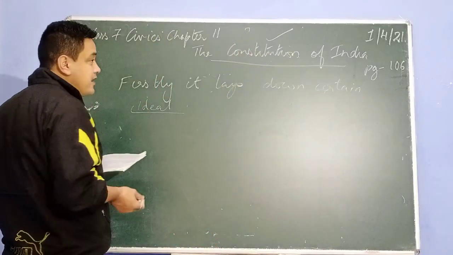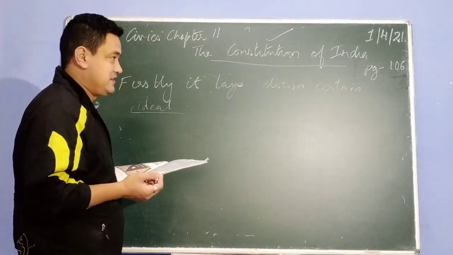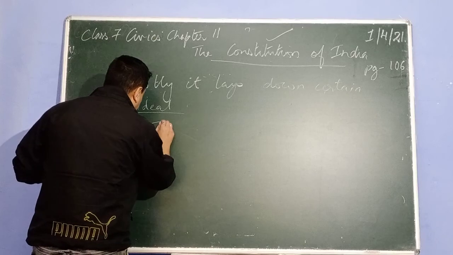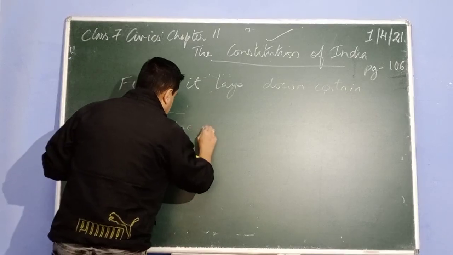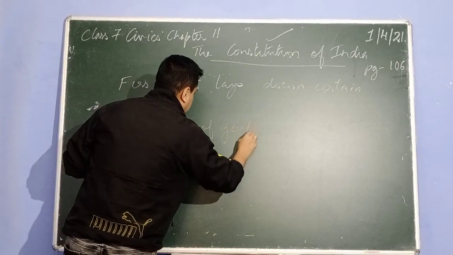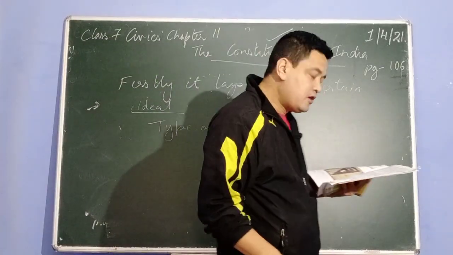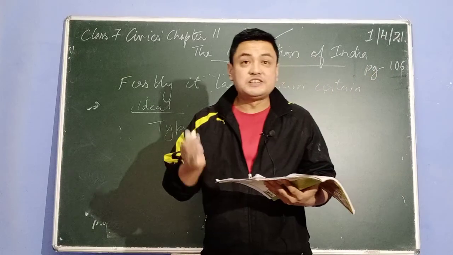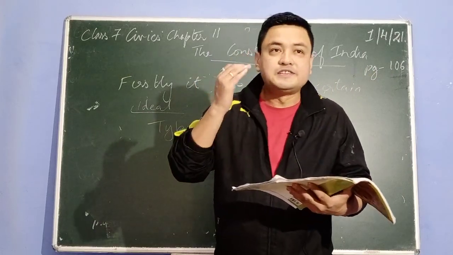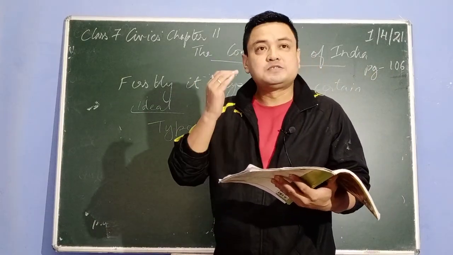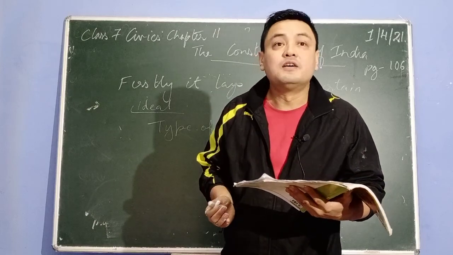So, in this type of country, what type of government is that, which defines and determines the power exercised by various organs of the government?